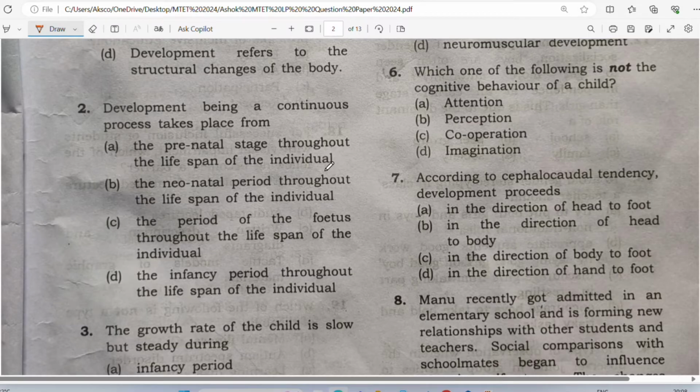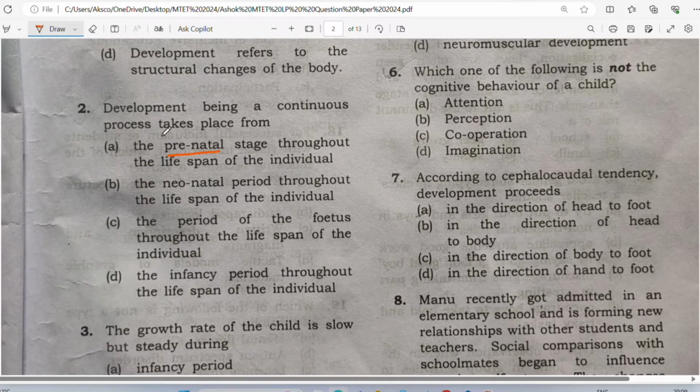Now, before answering, you should know what prenatal means. Prenatal means when the mother is pregnant but the child is not yet born. Development, as we all know, is a continuous process. So does it start when the mother is pregnant, when the child is not yet born?